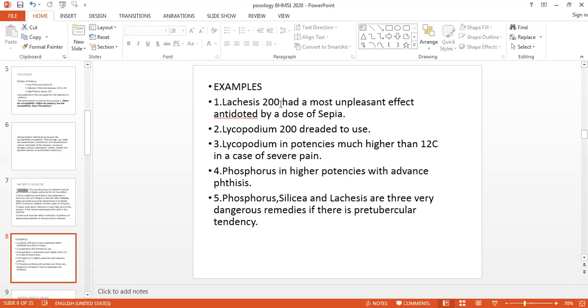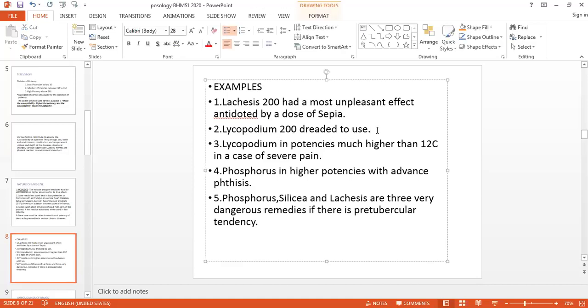The second deep acting medicine that we have to use cautiously is Lycopodium. With Lycopodium, it is our experience that we should not start our treatment with Lycopodium. Give the patient acute proved medicines first and then start your Lycopodium, but Lycopodium 30.